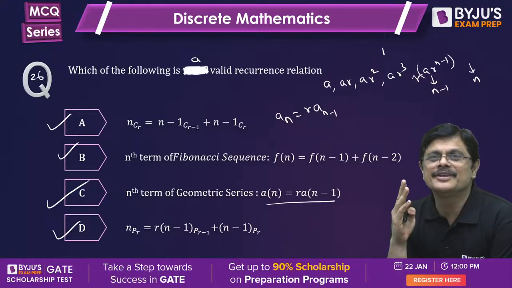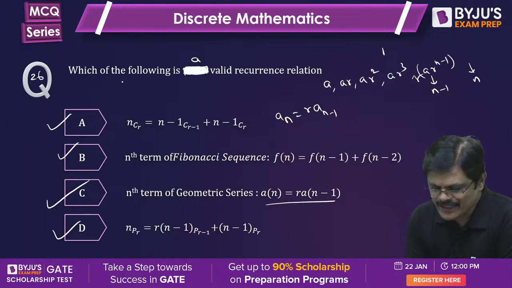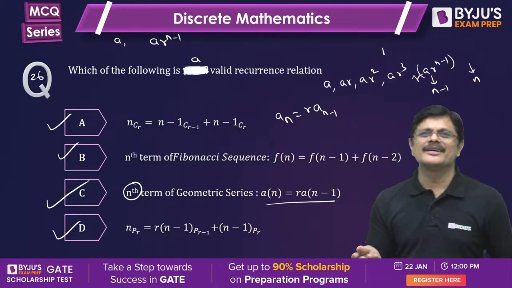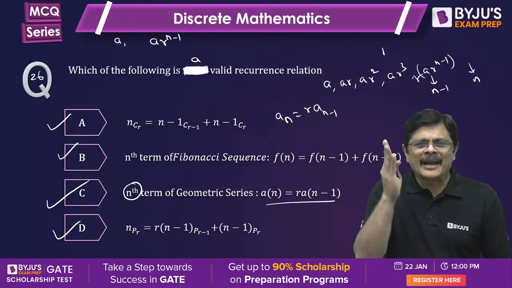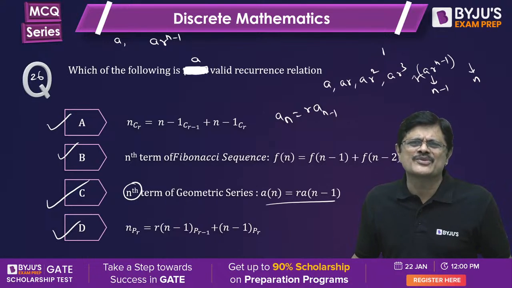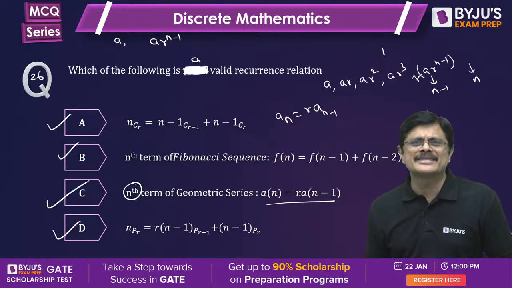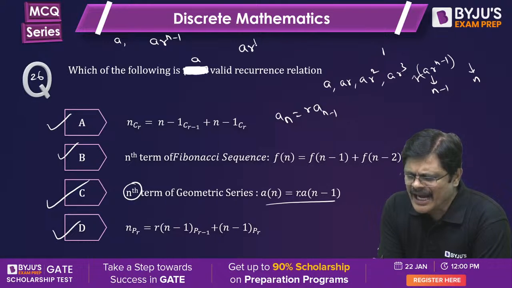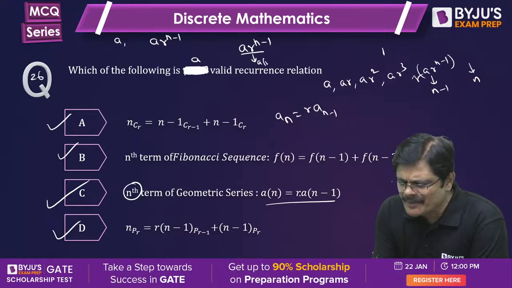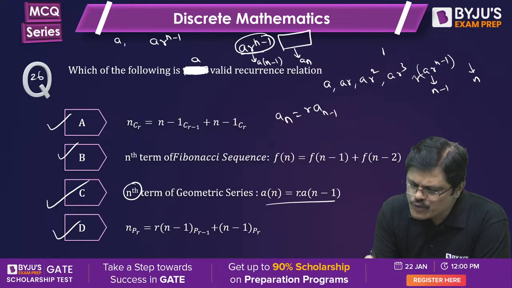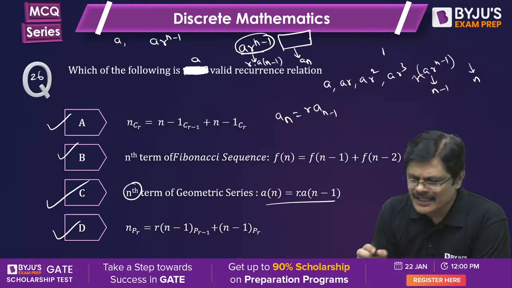Look, what happens in recurrence? This is the first term, a r power n minus 1. This is my n minus 1th term. Then what is the nth term here? You multiply it by r and you will get a r power n. Yes, it is multiplying only, sir.